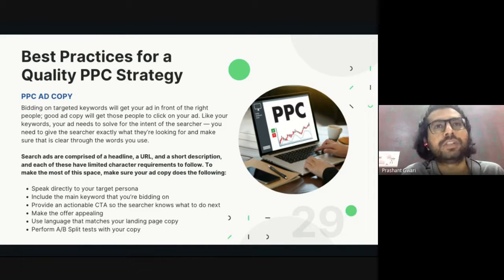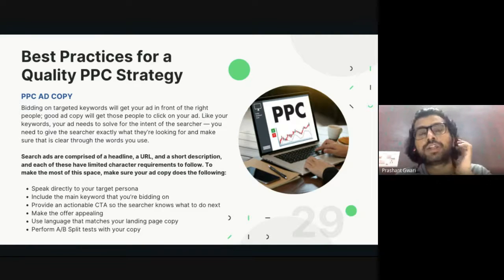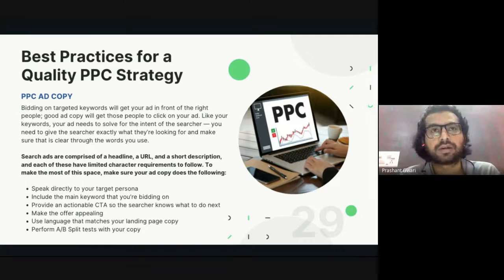If your ad copy is not perfect and you are bidding on the keyword, you are just generating the impression, you are not generating the quality click, and you are wasting your money. So to create a perfect ad copy for search ads, you need to remember or follow these 6 points.